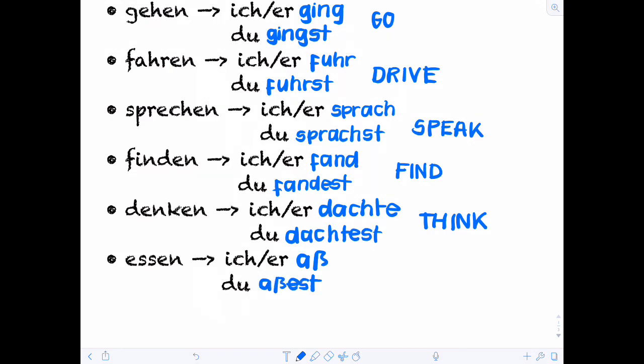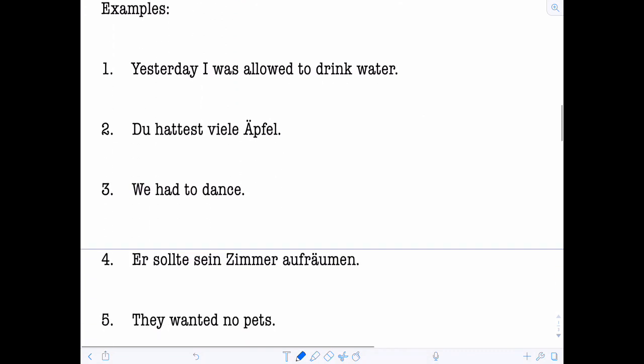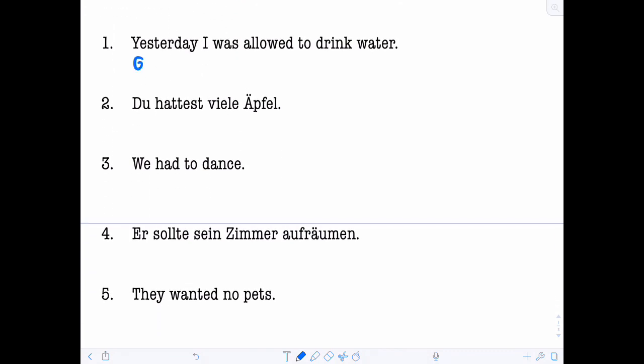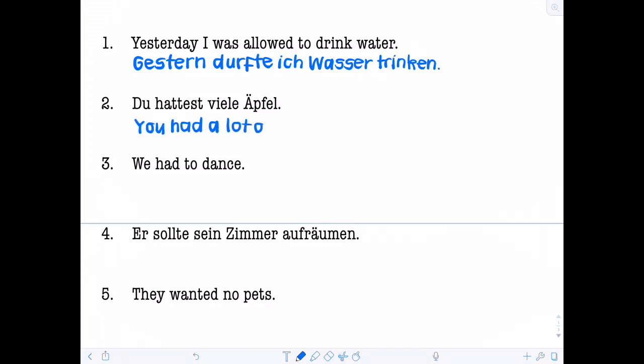As always, feel free to pause, have a go at them, and then we'll go through them. Number 1. Yesterday, I was allowed to drink water. Lucky me. Gestern durfte ich Wasser trinken. Number 2. Du hattest viele Äpfel. You had a lot of apples.